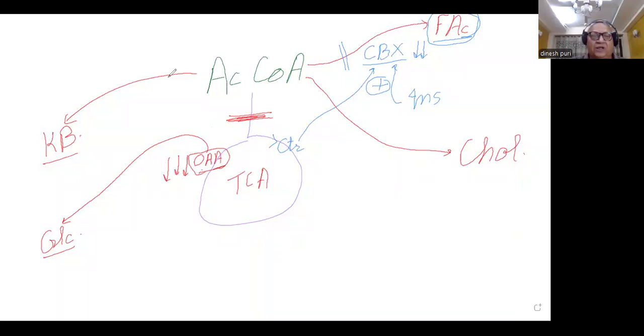So what are the two pathways open? Ketone body synthesis and cholesterol synthesis. And indeed, acetyl coenzyme A is channelized into these two pathways. So therefore, not only ketone body synthesis, but cholesterol synthesis also increases. But anyway, let us focus on it. Our main question was why excessive ketone body formation occurs.